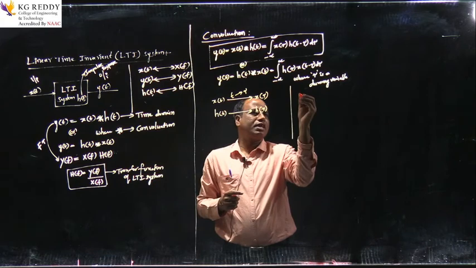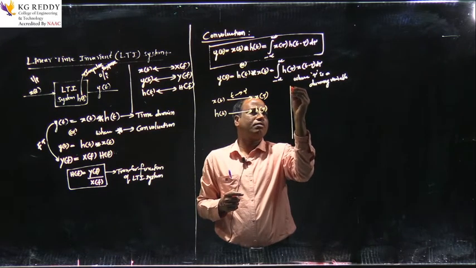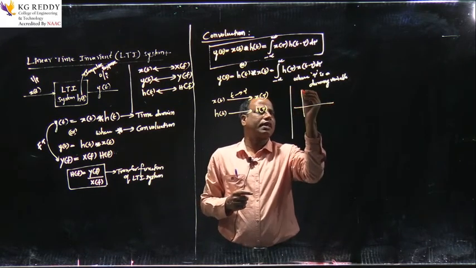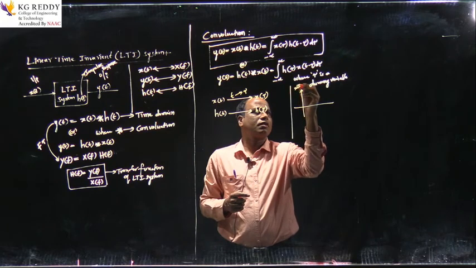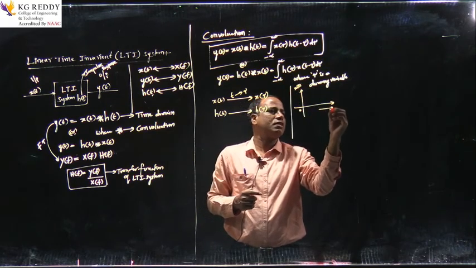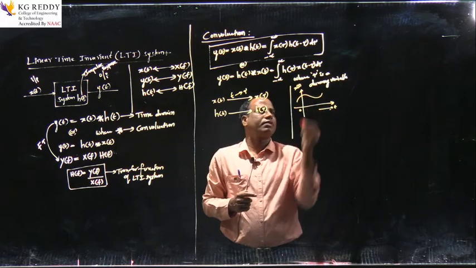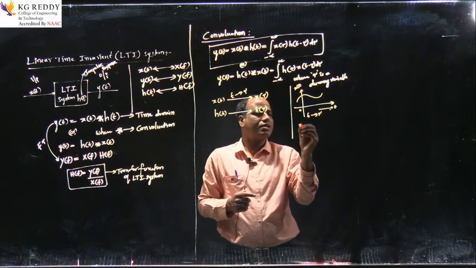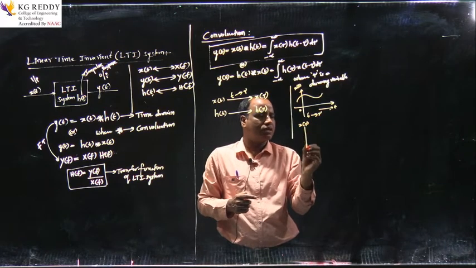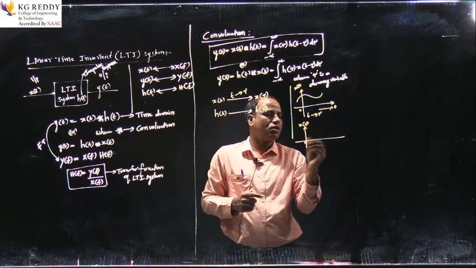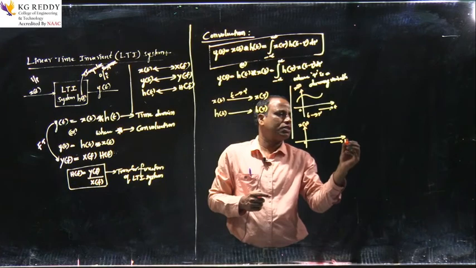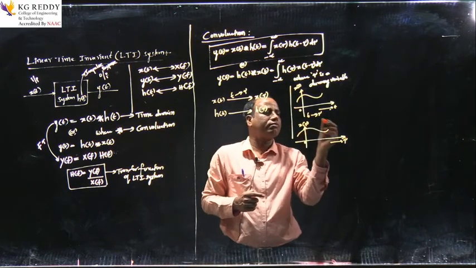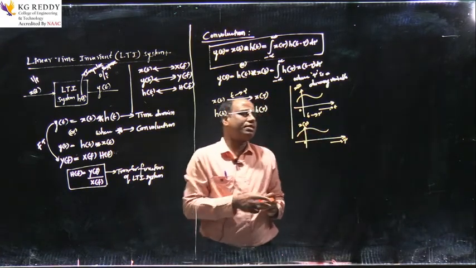If I change the variable, if I say x of t, with 0 and this is t, this is my signal, let us consider. After changing the variable, there will not be any change in terms of the signal. So it becomes 0, this is tau, and the signal will be the same.